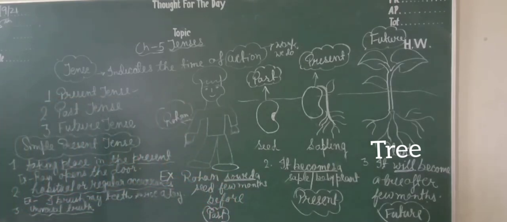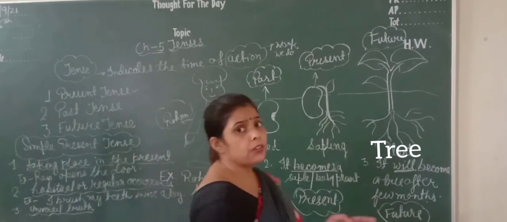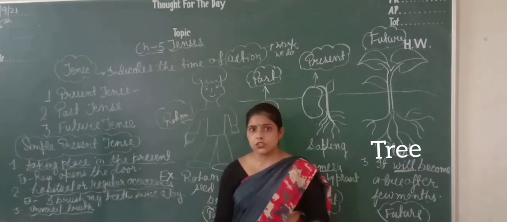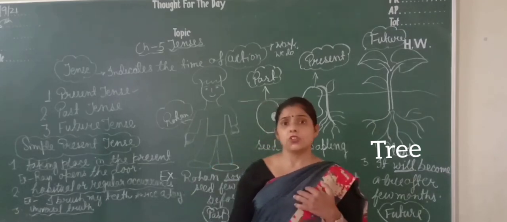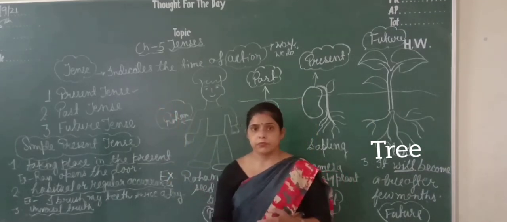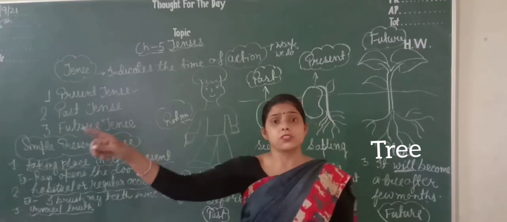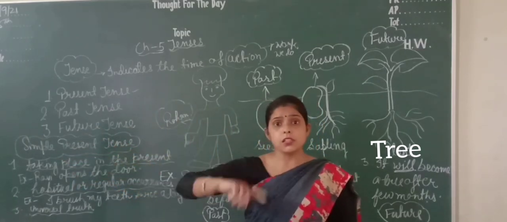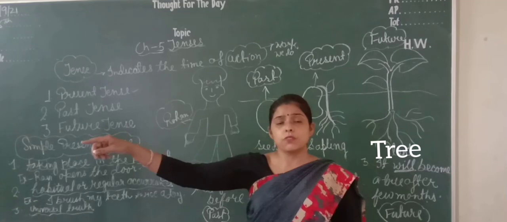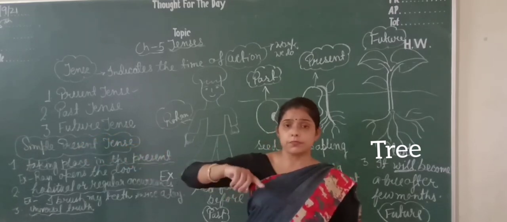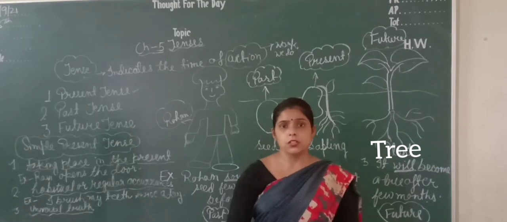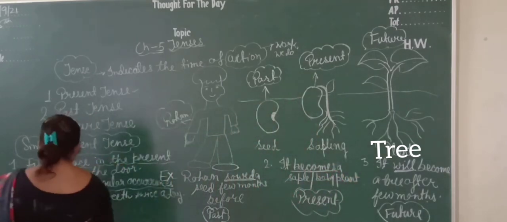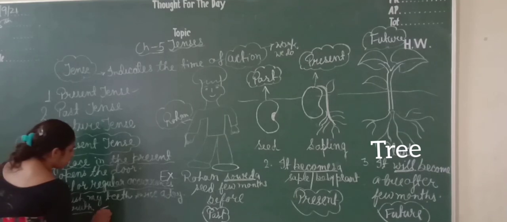Universal truth means that we cannot change, which is natural. For example, we cannot change the sun's direction. The sun rises in the east, this is a universal truth. The sun sets in the west, this is a universal truth. The stars twinkle at night in the sky, this is a universal truth. So universal truth is something which we cannot change.